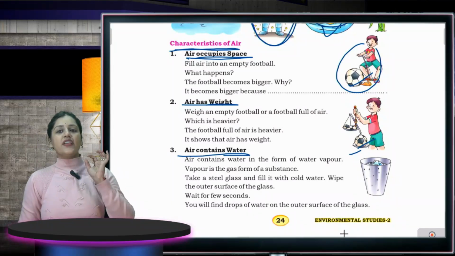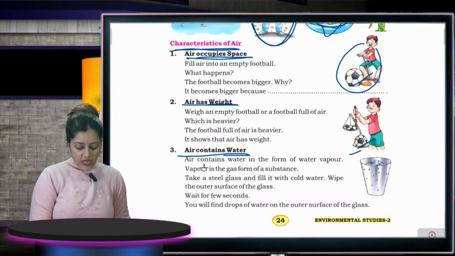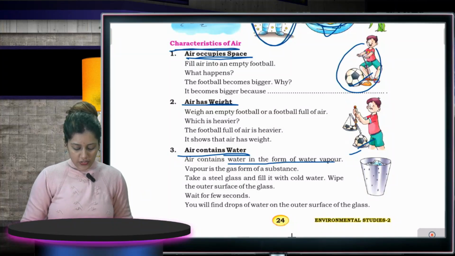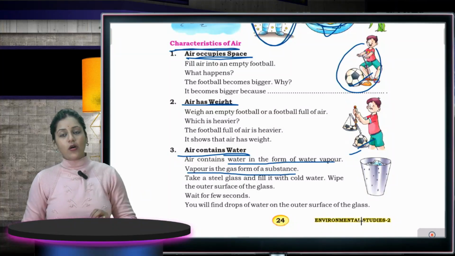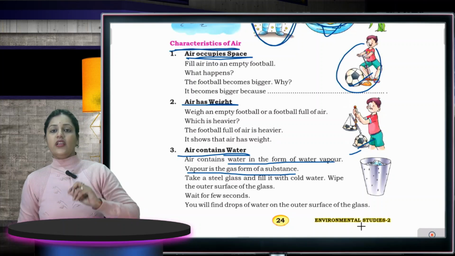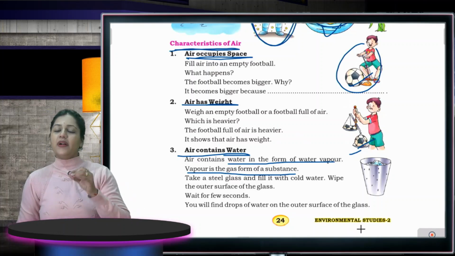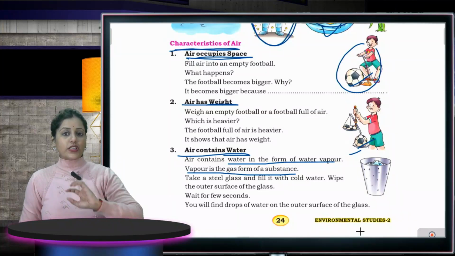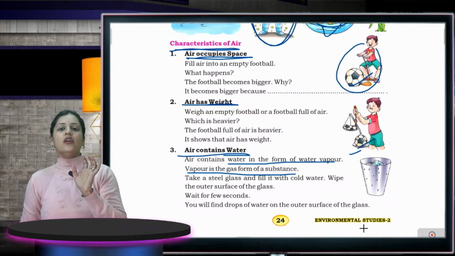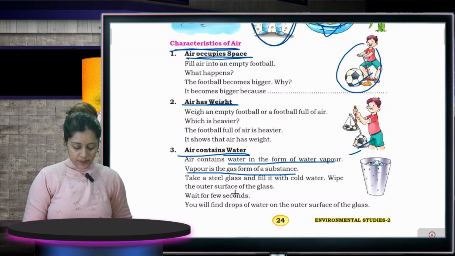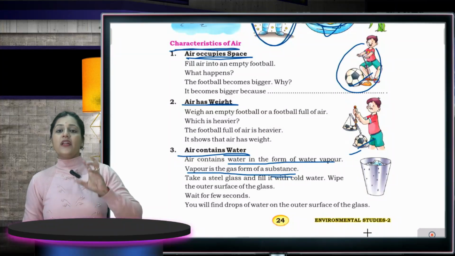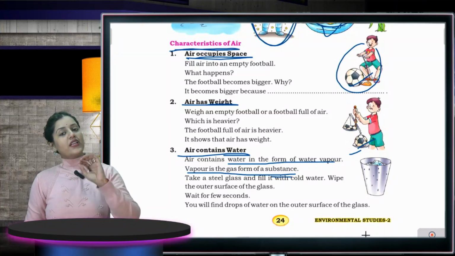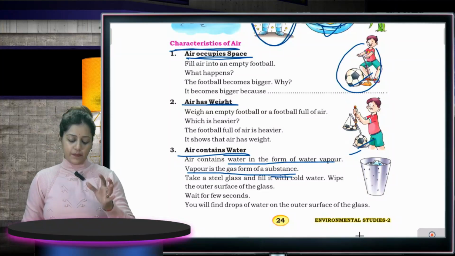Next is air contains water. What do you understand by that? Air contains water in the form of water vapor. Vapor is a gas form of a substance. So in air, water is present, but in the form of water vapor, not in the actual form that we are going to drink. Vapor is the gaseous form of water.